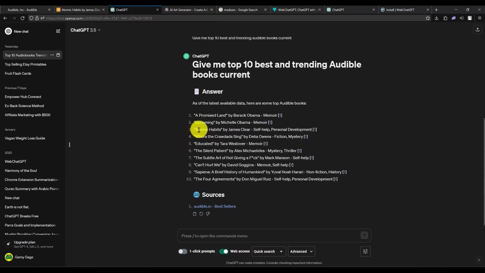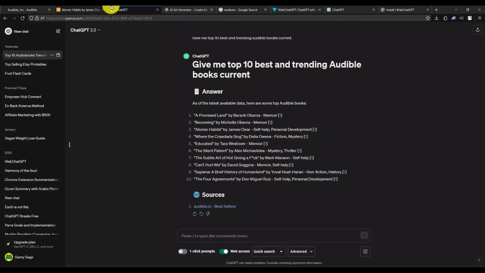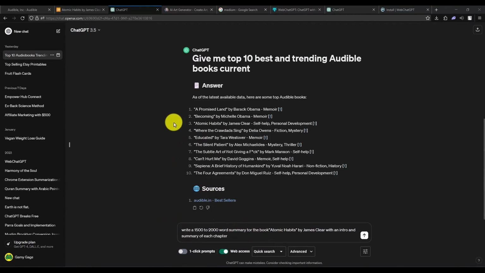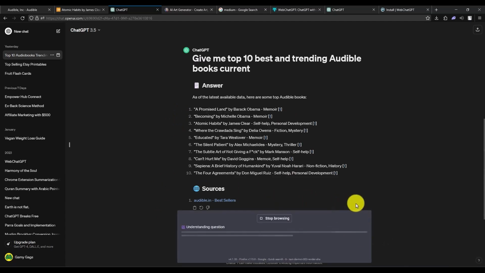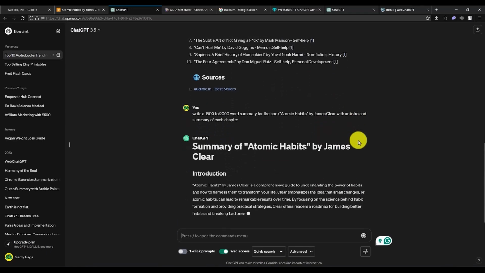Once you have the book that you want to promote, for example, Atomic Habits, simply take a look at the product and see if it is in trial period or not. As you can see, it is in trial period. Now what you have to do is you have to create content surrounding this book itself. So after that, just simply ask ChatGPT to write this, as you can see right over here. You can copy the exact prompt, it's totally up to you. Then just simply hit enter, and now just simply wait for the summary. As you can see, it has already started.